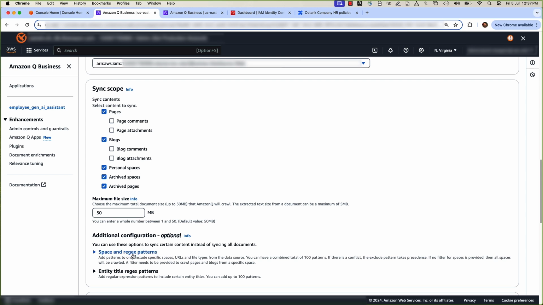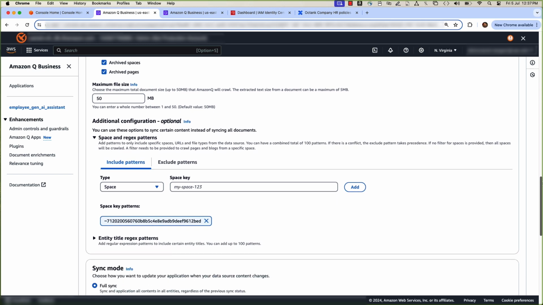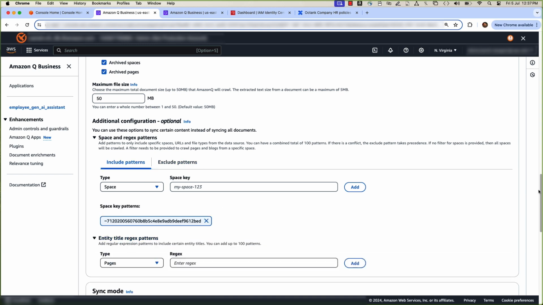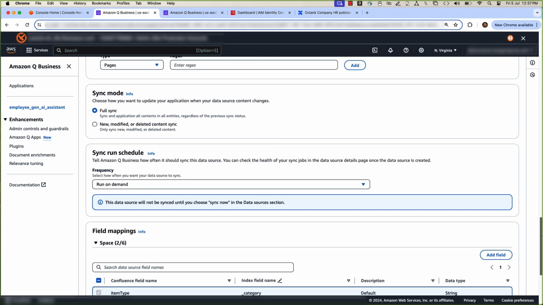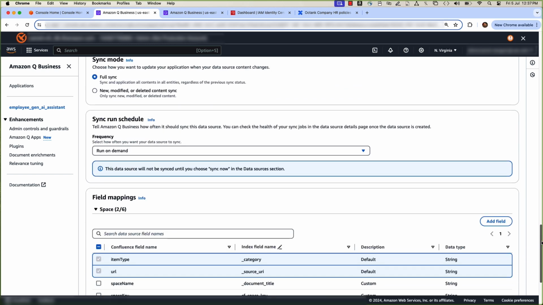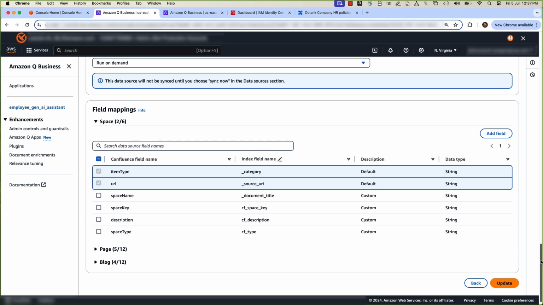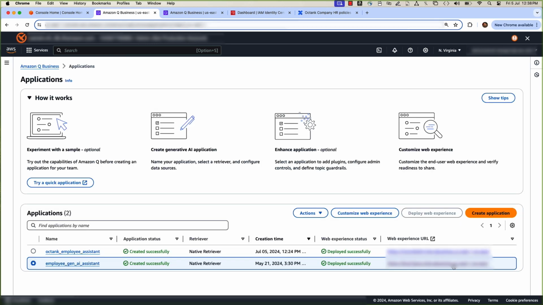Additional configuration has include and exclude patterns, where you can add a specific space key to index data to the Q application. Select sync mode and frequency. Next, let's open the web URL for the Employee Gen AI Assistant app.